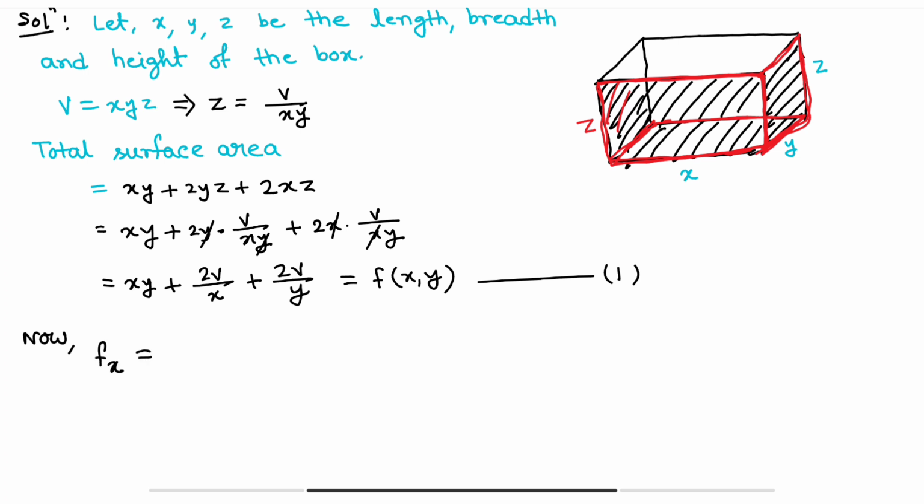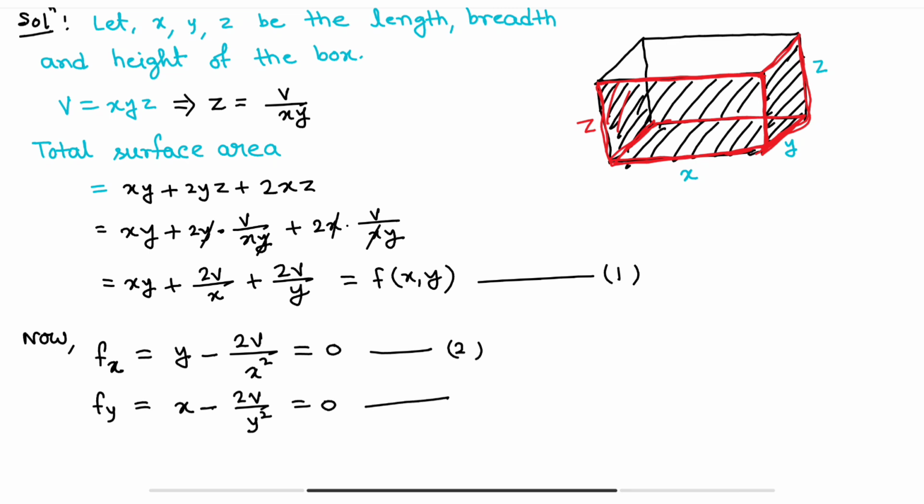So first fx, that means partial derivative of f with respect to x, so this will be y minus 2v by x square. Similarly fy, and obviously fx is equal to 0, and fy is x minus 2v by y square, and this is equal to 0. Let's say these are equation number 2 and equation number 3. Now the question is how to find the value of x and y.